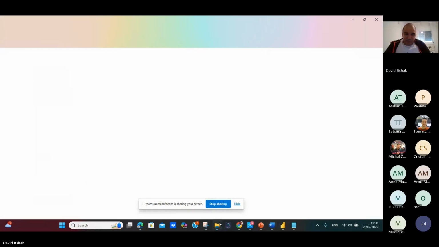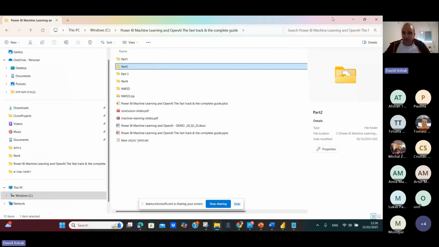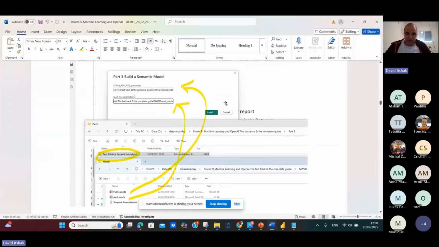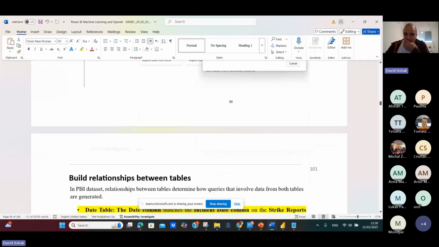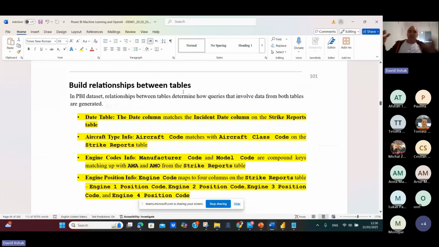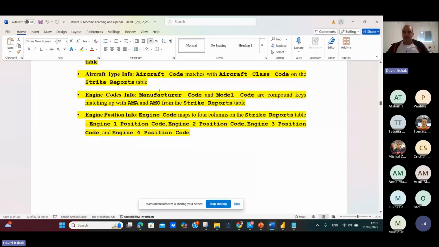So if you go to the demo, part 3, again, I'll show you the final result. I want to do a connection between the tables. So we build relations between the tables. The date table, the date column, matches the incident column on strike report. Aircraft type info, aircraft code, matches aircraft class code on strike report. Engine code info, manufacturer model, and model code are compound keys matching AMA and AMO in strike reports. Engine position info, engine code, maps to the 3 columns in strike report, engine position 1, 2, and 3.